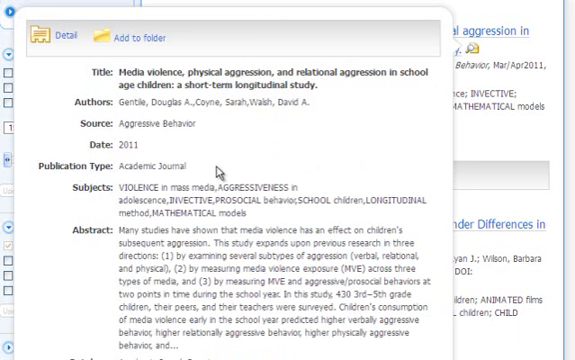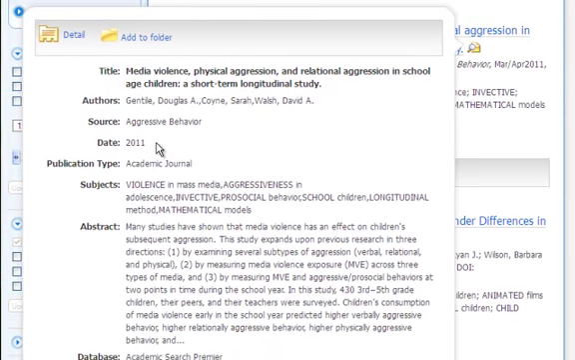We have our publication type, an academic journal, so that's in our favor. It's extremely recent, which is also in our favor. And we have our abstract, which gives us a brief overview of what is actually happening in this academic article. You'll notice that many popular sources don't have a standard abstract. Many of them are just the introductory paragraphs of the material you're looking at.